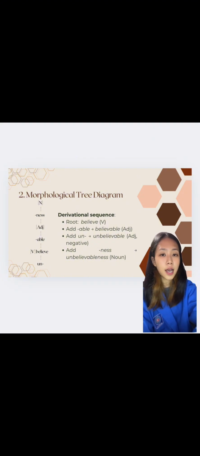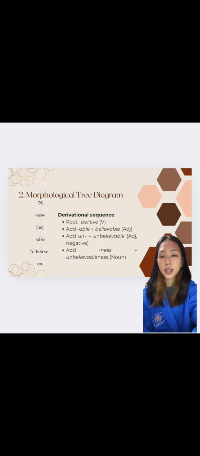Number 3, un, becomes unbelievable, an adjective, negative. And the last is ness, unbelievableness, a noun. I will explain the morphological tree for this slide.